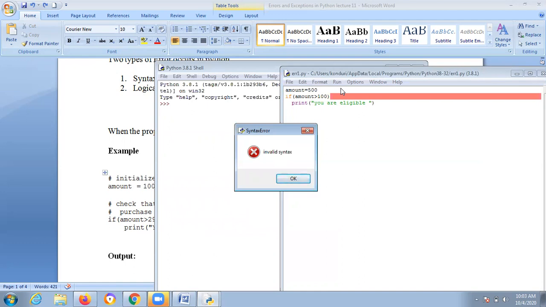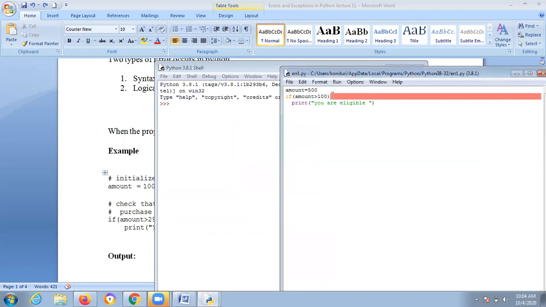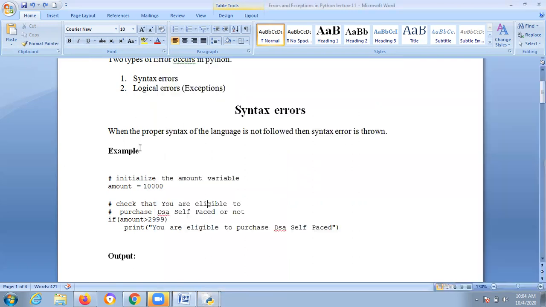In this program, you need not panic regarding output. If you don't get the desired result, there is no need to worry at all. This concept is related to errors only. If you get an error, you'll understand what type of error it is. This is called a syntax error. Actually, what it should have here is a colon, only a colon. Run, understood? This is the best example of a syntax error.